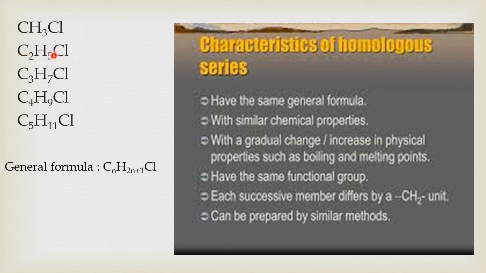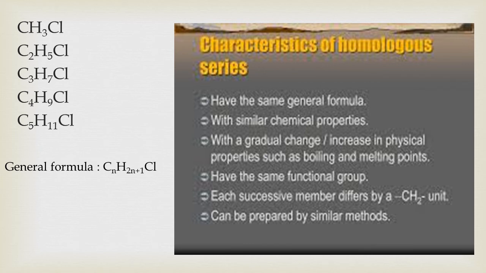This second member has one carbon and two hydrogen atoms more as compared to the first member. Similarly, if we compare the second and third member, you will come to know this third member has one carbon atom and two hydrogen atoms more than the second member. So you can say any two adjacent homologues differ by a CH2 unit, and this is so for all the homologous series.